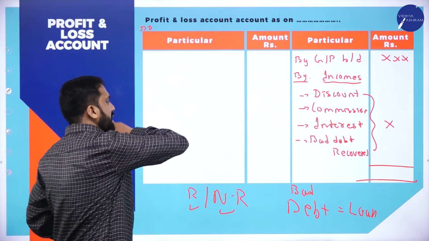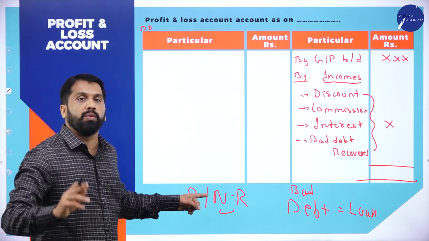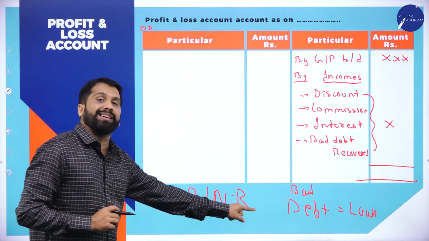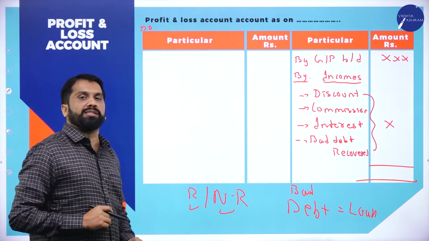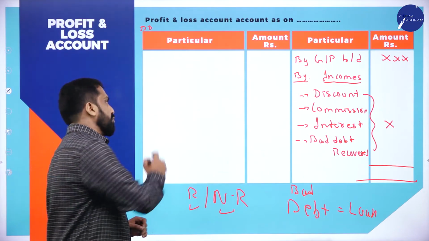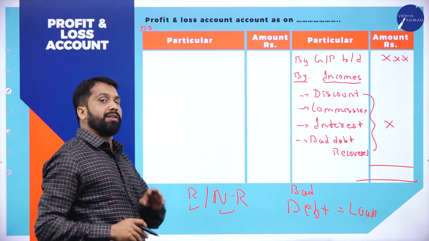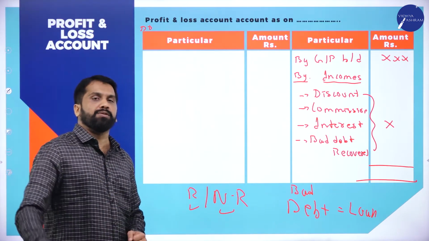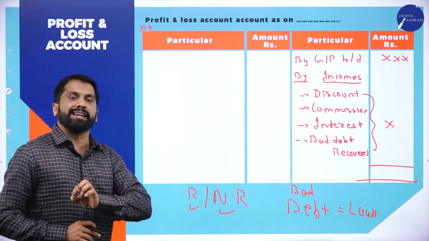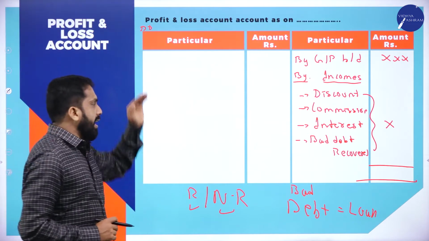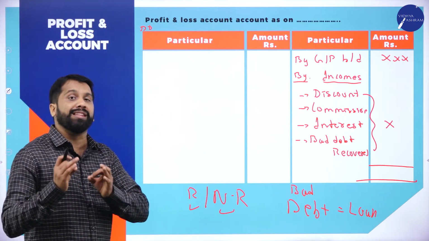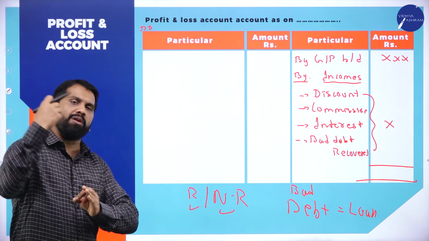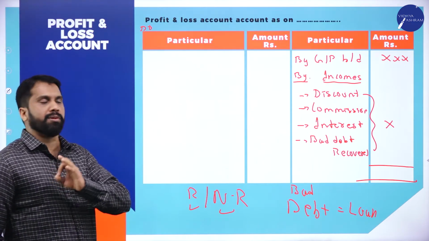Purchase of building. Should I write or not? No. Why? Because it is non-recurring. Purchase of furniture. Should I write? No, because you will not purchase furniture every month. So this is non-recurring. Hope you are clear what is recurring and what is non-recurring. And what will come under the debit side? Only recurring.